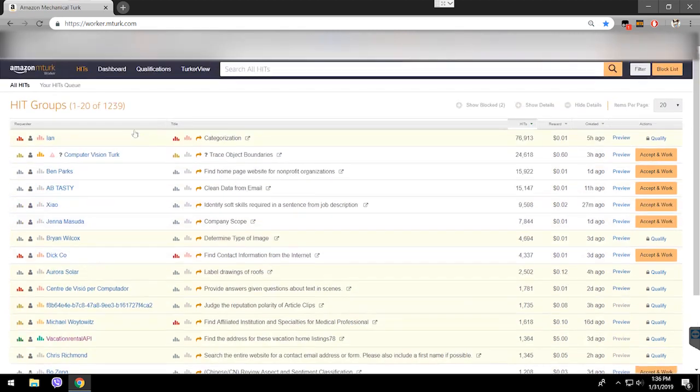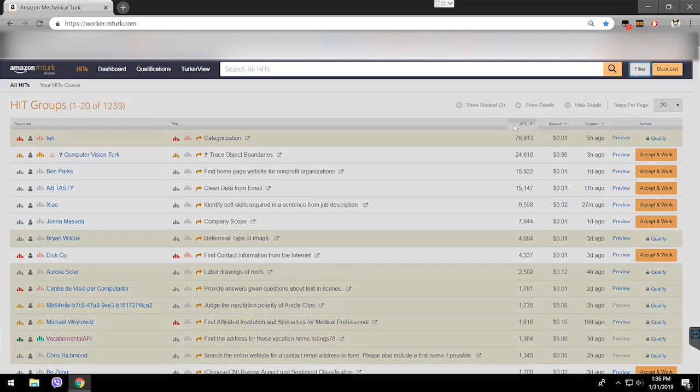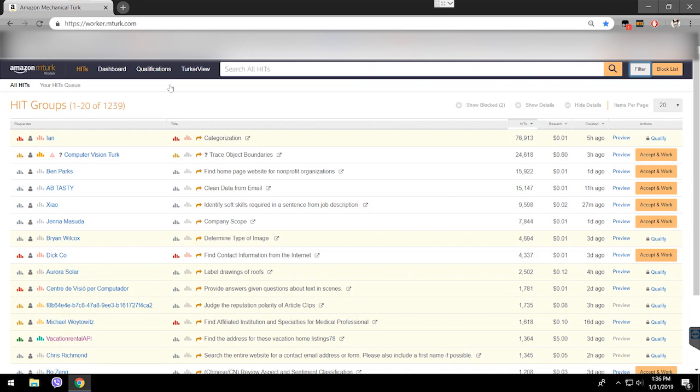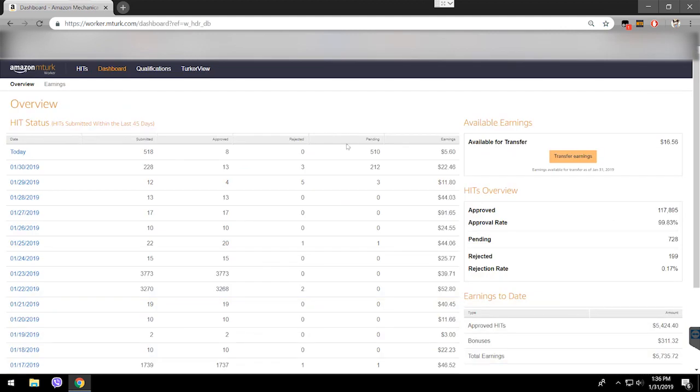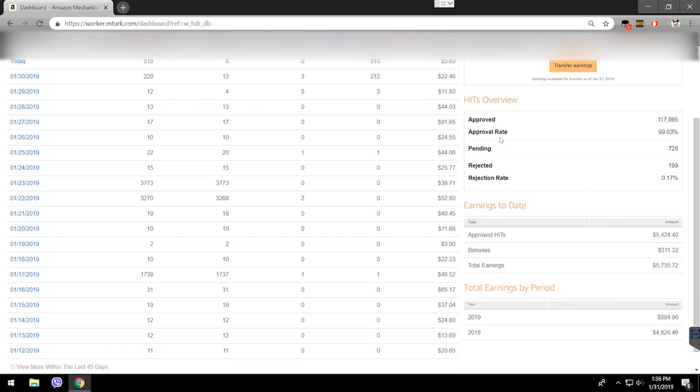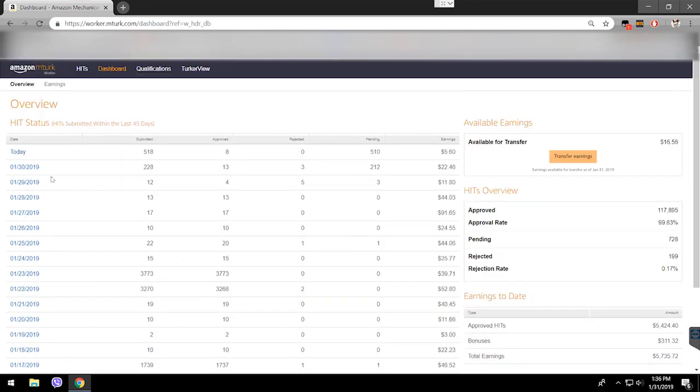If you click on HITs, it takes you to the same website. This is a home page, okay, where you can see every task and job available on MTurk, depending on your filters, of course. You need to set your filters as you like. We'll go through this later. Dashboard. What is a dashboard? Dashboard is going to show you your history, everything. How much money is available to transfer, how many HITs got approved, how many got rejected, rejection rate, approval rate, how much you have earned, all of your earnings. You'll see your history day by day.